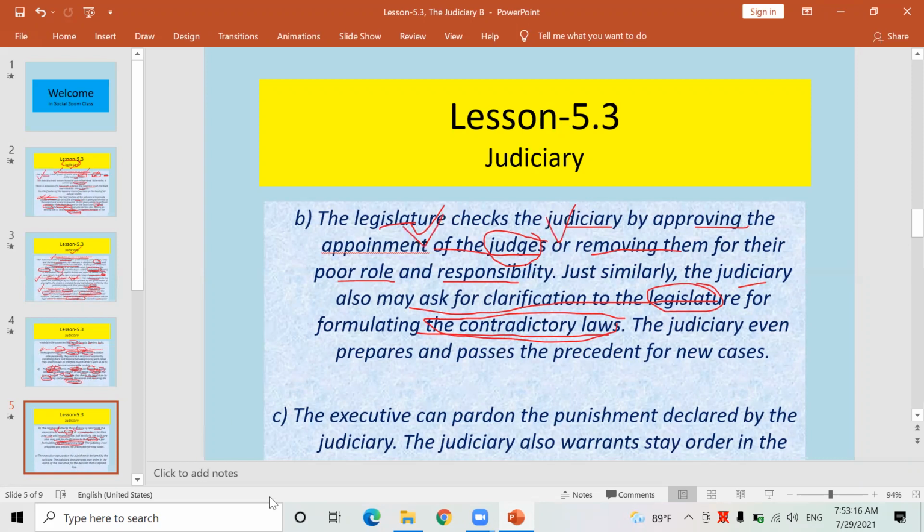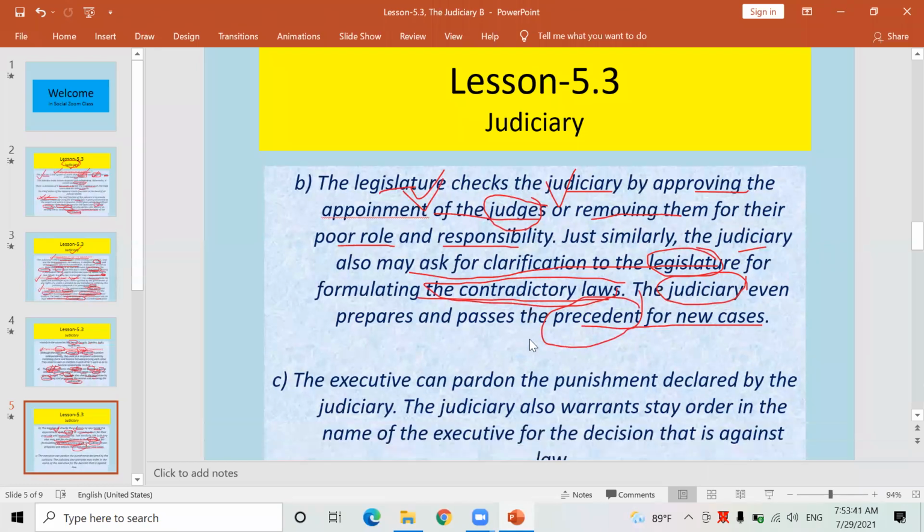Are you listening? Similarly, the judiciary even prepares and passes precedent for new cases. The judiciary has a right to prepare new law to solve a new kind of case filed in their office. Already I have told you about precedent a lot. Precedent in course of time can be changed into new law as well.